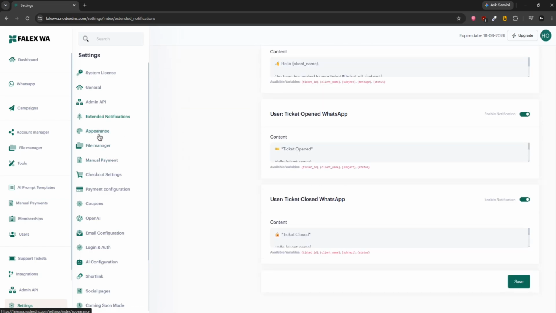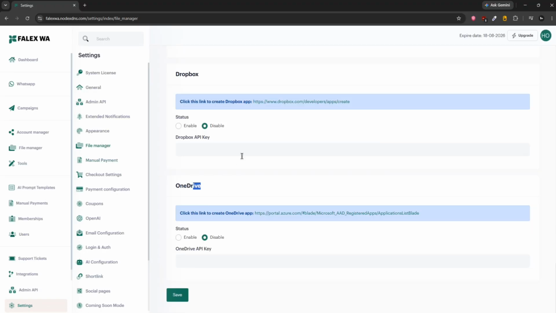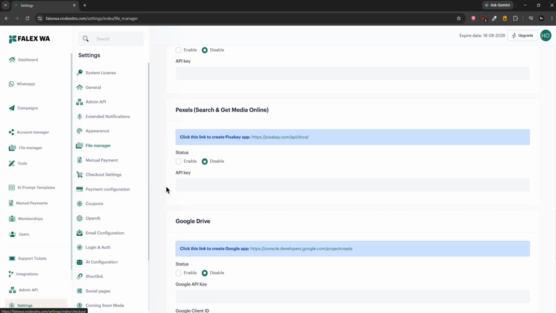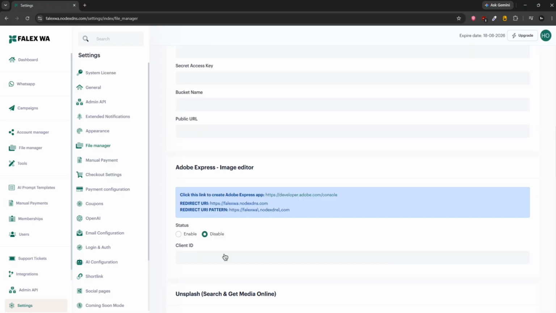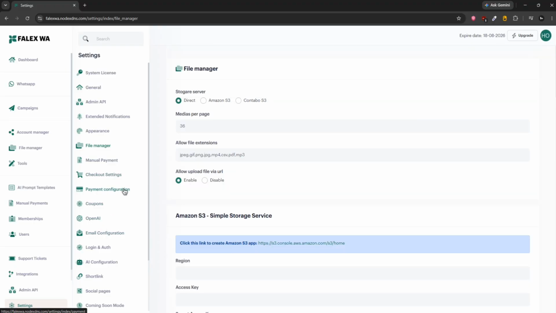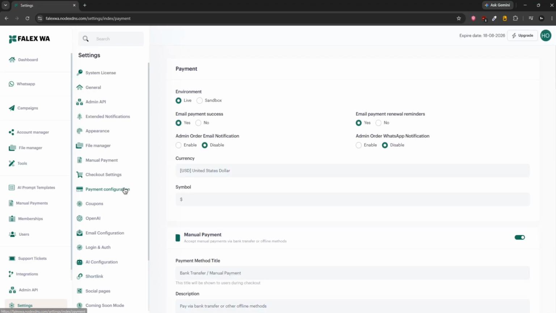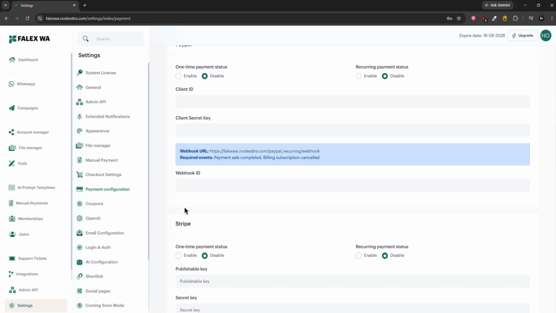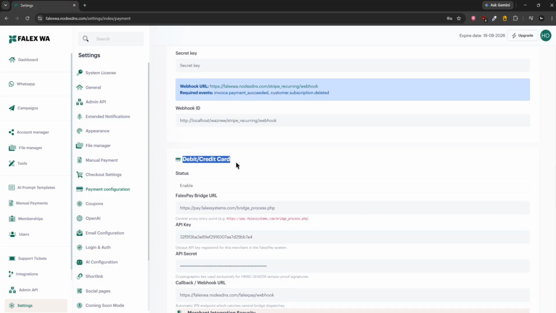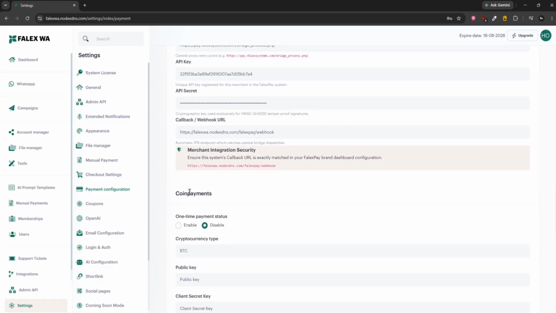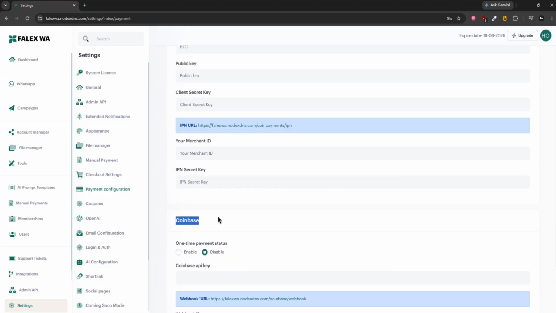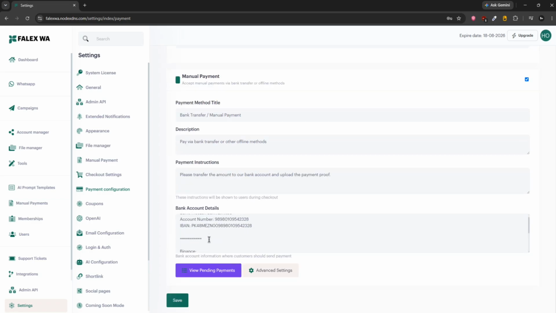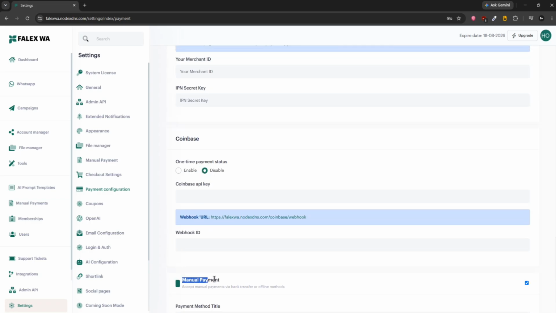Then we have here file manager setting where you can connect external file managers like OneDrive, Dropbox, Google Drive, and everything like that. Okay. You can see here. Then we have here the payment configuration that I've already told you about. So these are all the details. Manual payment gateway, PayPal. Then we have here Stripe. Then we have here debit card. This is the custom payment gateway by our company, Coin Payments, Coinbase. I think there was Razorpay something here. Razorpay is in the script, but if you cannot find us, you can contact us. We will build it for you.